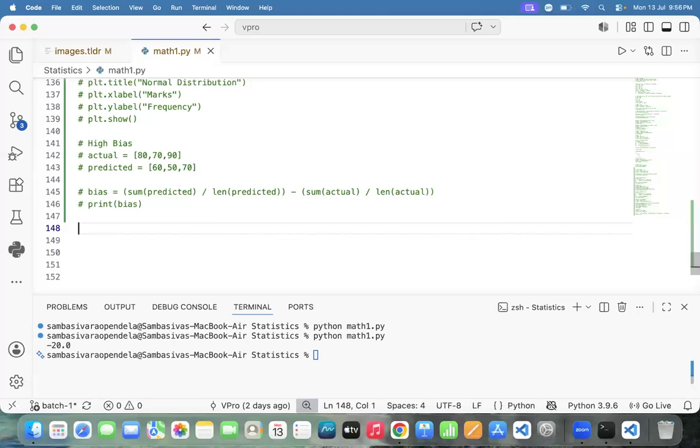Minus 0.33. Minus 0.3, na? Minus 1.0. Okay. 0.3, na? But why in my laptop did I get 20? You are saying the negative bias, na? Low bias, sir. Low bias. Okay.